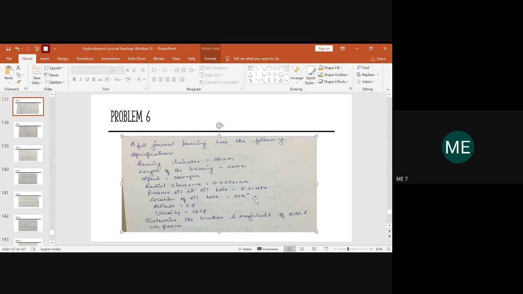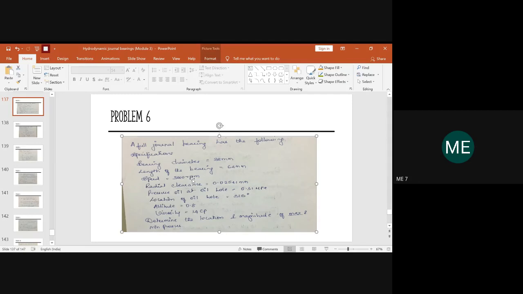Please note it down, 315 degrees. The attitude or eccentricity ratio is given as 0.8. The viscosity, the mu value of the lubricant, is given as 14 centipoise. So this is the given data.